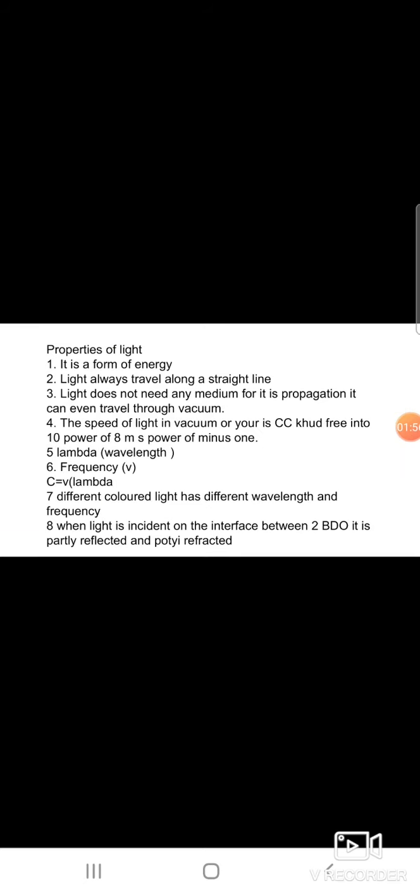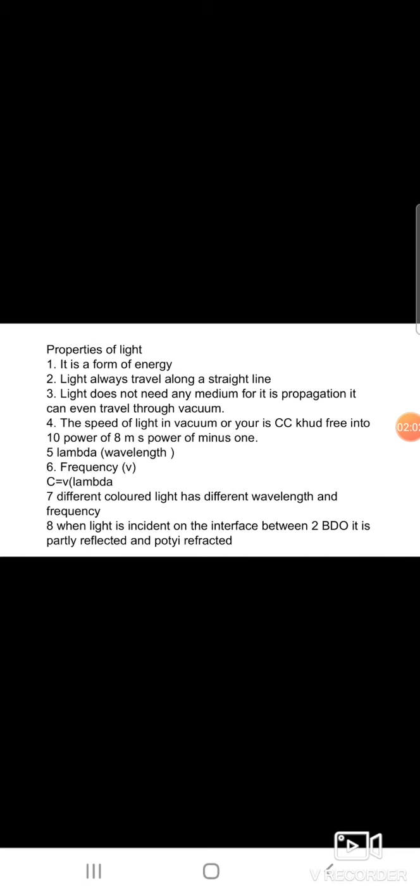Okay students, light travels as waves to any brightness. When there is no brightness, you can't see the pictures, everybody. Light is what lets us see other objects. So today we are going to learn the topic about properties of light.